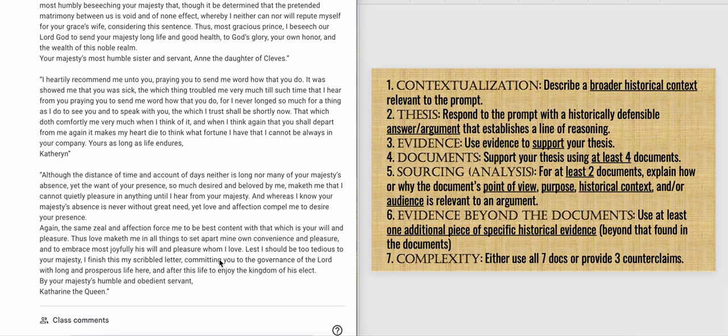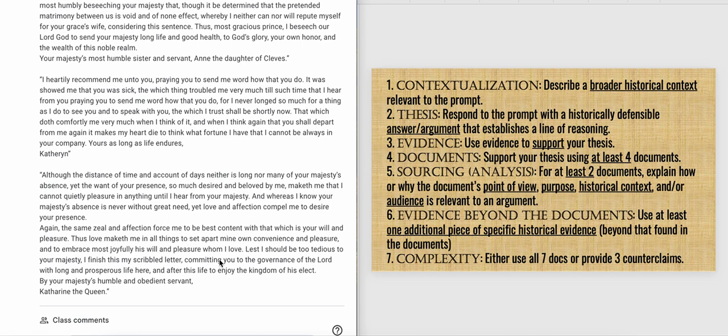And in total, you're going to be using at least 4 of the documents. Now, in a regular DBQ, there are 7 documents. In this one, there's only 6. It's just one I made. So you have to use at least 4 of them for evidence. And when I look through your 3 evidence paragraphs, I need to see at least 4 times where you put in parentheses doc and then the number, so I know which documents you used for your evidence.